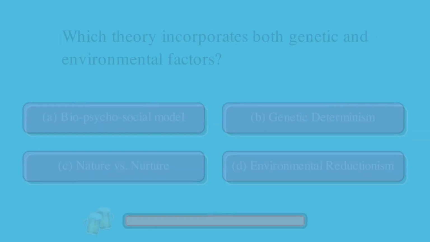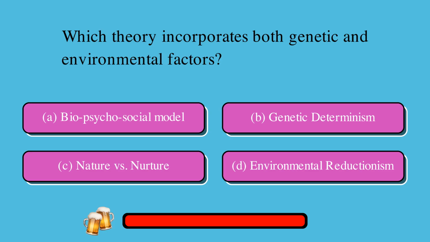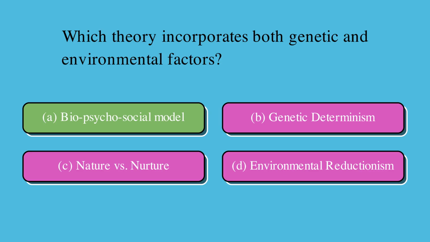Which theory incorporates both genetic and environmental factors? A. Biopsychosocial model, or B. Genetic determinism, or C. Nature versus nurture, or D. Environmental reductionism? The correct answer is A. Biopsychosocial model.